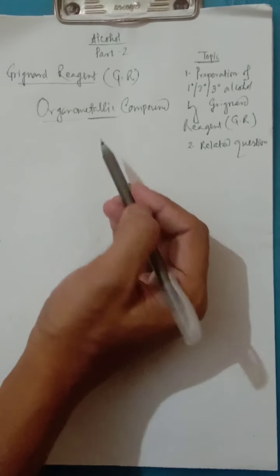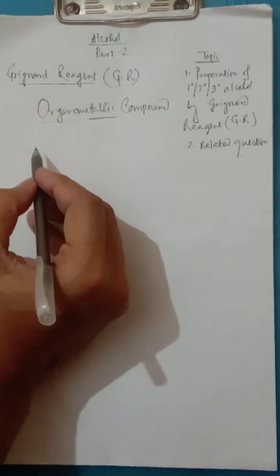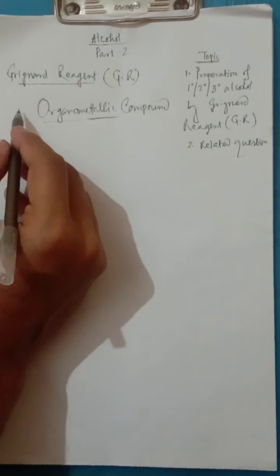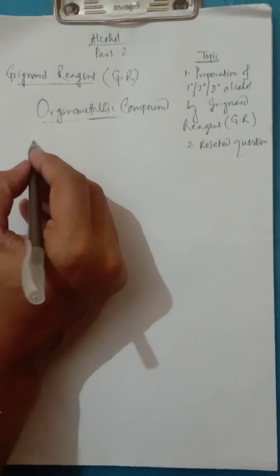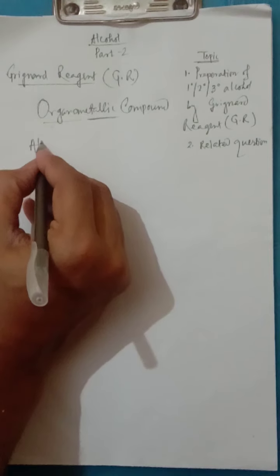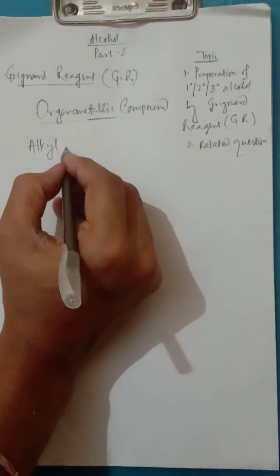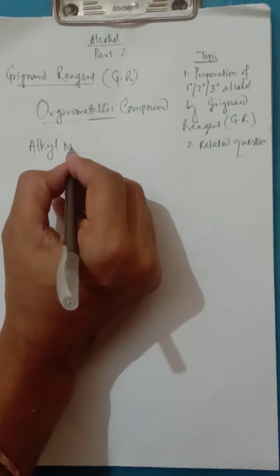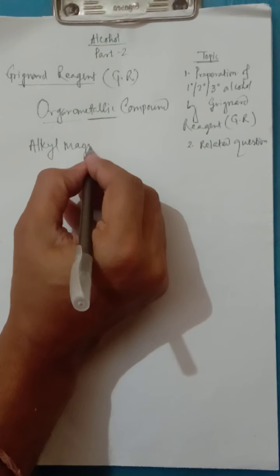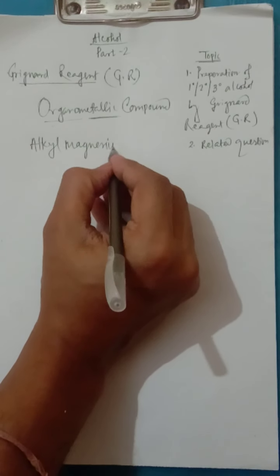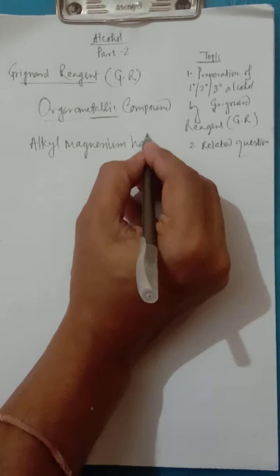So, organometallic compound. One of the best examples is alkyl magnesium halide.